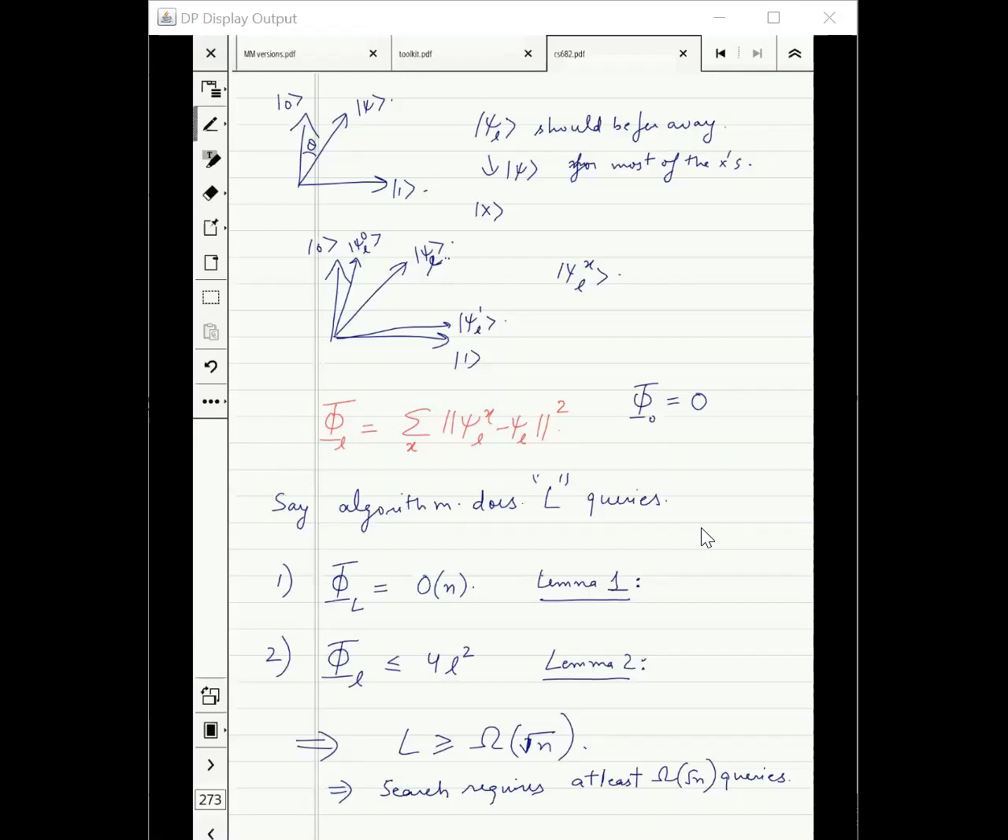Remember, this is saying that we have to travel a long distance, or the potential function is going to be very high when the algorithm succeeds. Every step only moves a little bit.